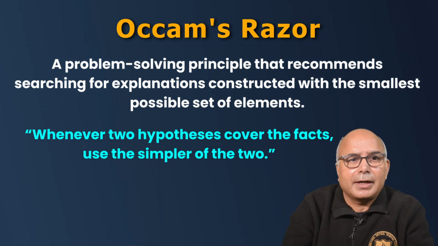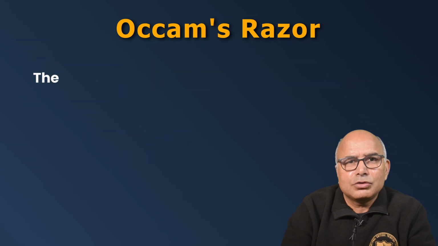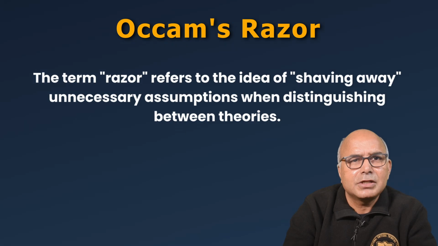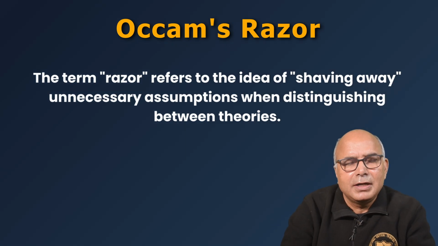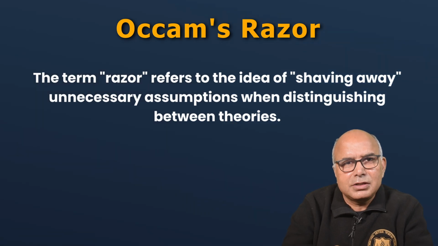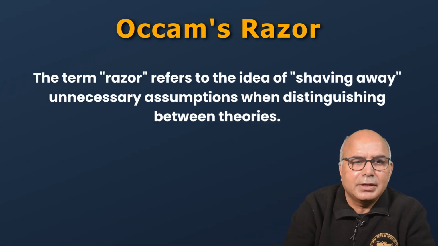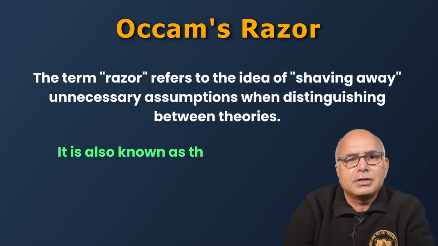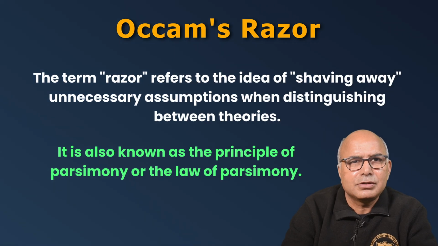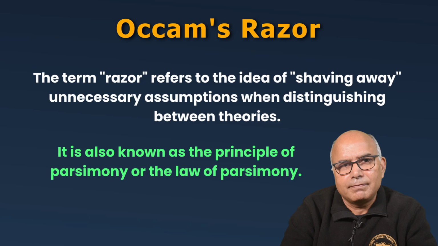So what is the meaning of razor in Occam's razor? Razor basically means the idea of shaving away. Just like we shave our hair with a razor, here we are shaving away unnecessary assumptions when we are distinguishing between different theories. So the more assumptions we can shave away, the better the principle is. This principle is also sometimes called the principle of parsimony or the law of parsimony. That means we should always prefer a simple solution over a complex solution.